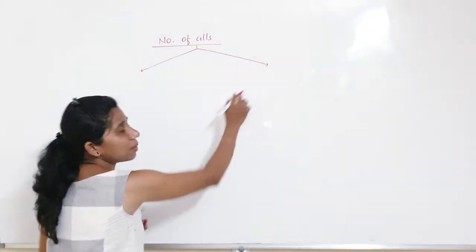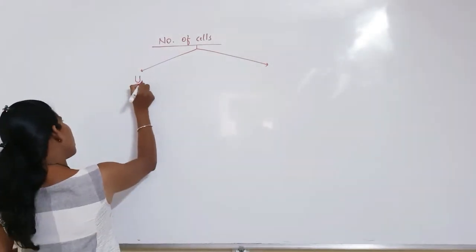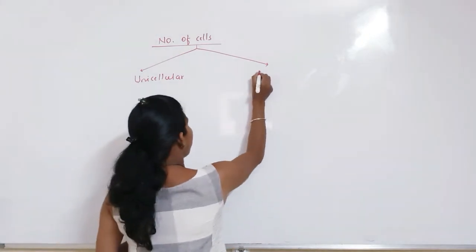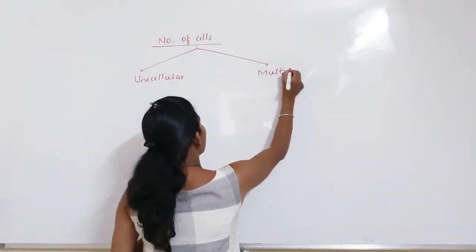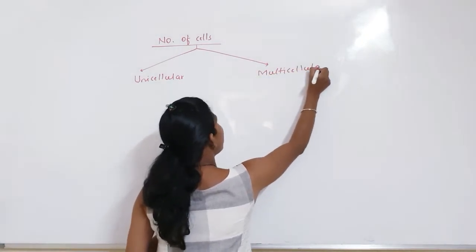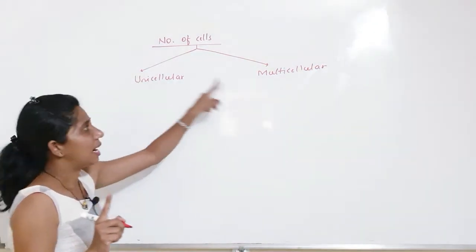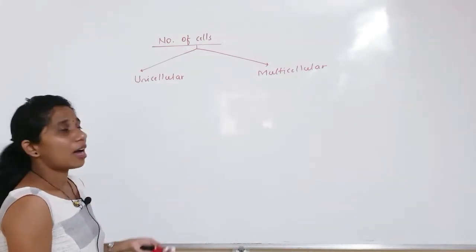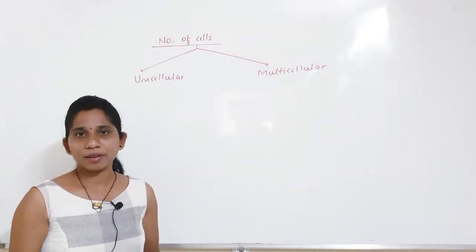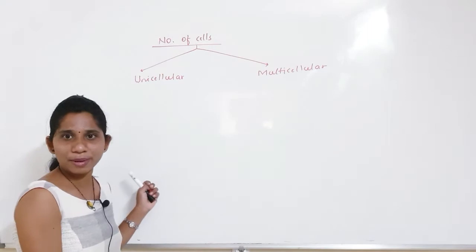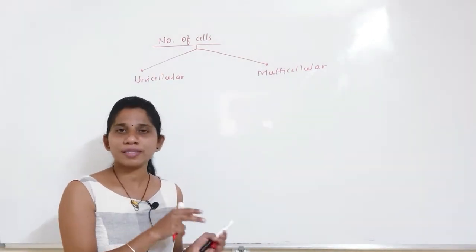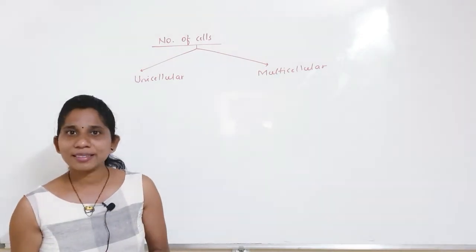Organism दो type में divide होंगे, unicellular organisms and second one is multicellular organisms. As the name indicates, uni means single cell and multi means many cells. ये क्या show कर रहे हैं बेटा कि how many cells that organism bears, वो organism कितने cells से बना हुआ है. Accordingly, organisms are classified into two types, unicellular organisms and multicellular organisms.